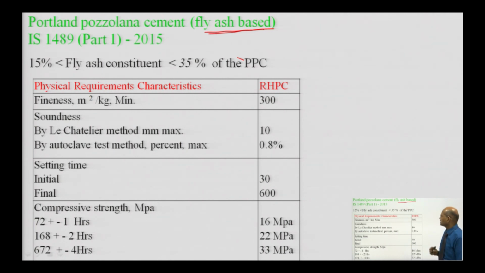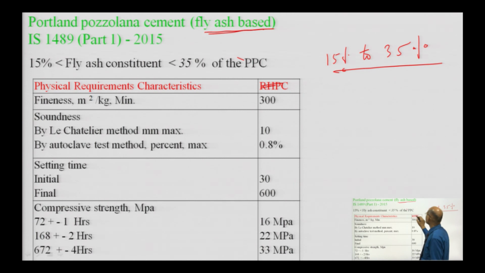For putting it in cement we can put about 15% to 35%, that is the recommendation of the IS code 1489-2015 part 1. You can download it and check these properties.